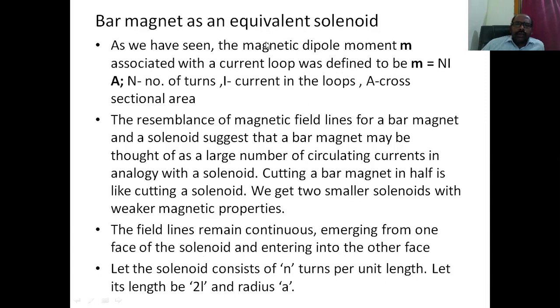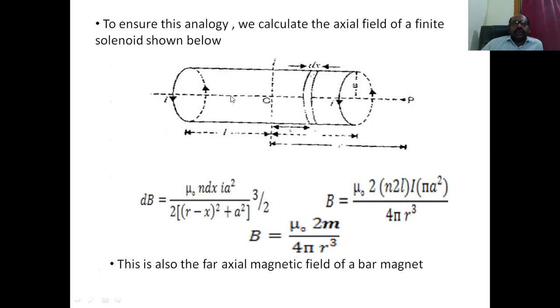We are considering a solenoid consisting of n turns per unit length, and its length is 2L and its radius is a. Here I have shown the total length from here to here is 2L, and its radius is a.